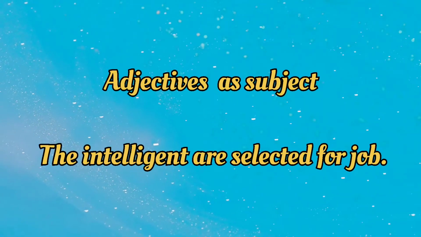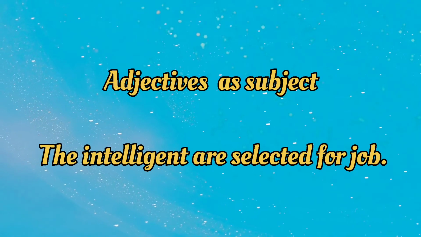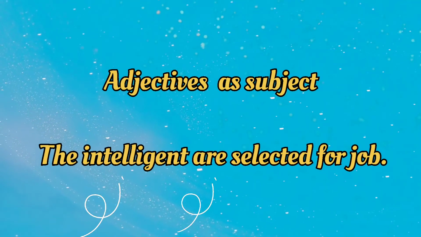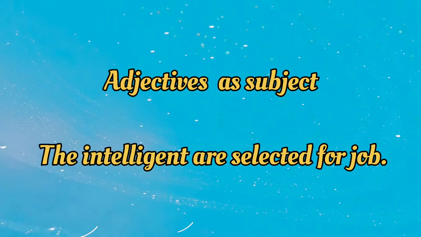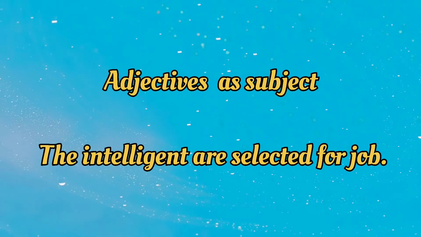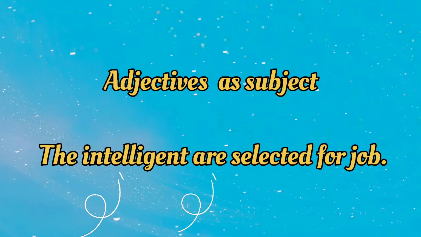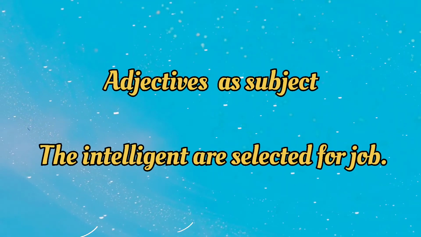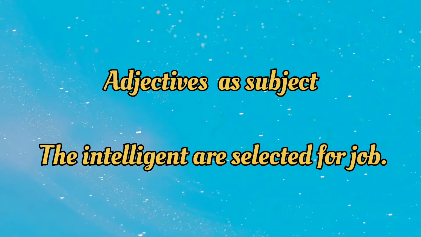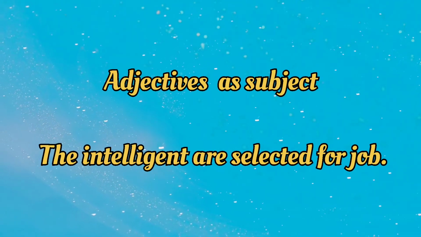So next one is adjective as a noun. In a sentence, if an adjective comes as a noun, then we have to write the plural verb. Like for example, the intelligent are selected for a job. Okay, so this is the example: the intelligent are selected for a job.